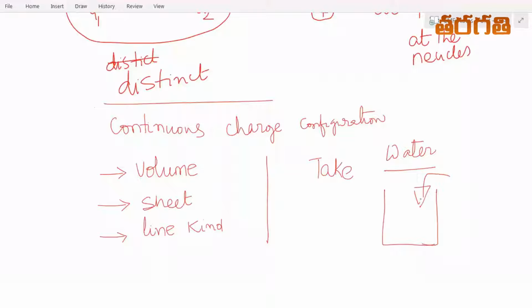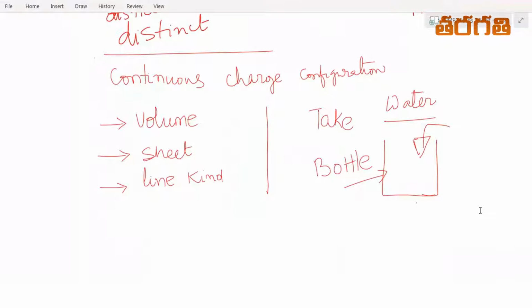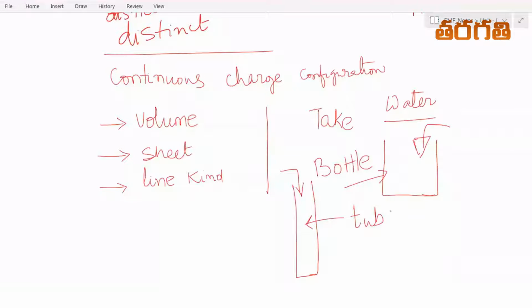Water takes the shape of the bottle. Suppose it is a cylinder or a tube closed at one end, and water is poured into the tube. Then the shape taken is tubular.